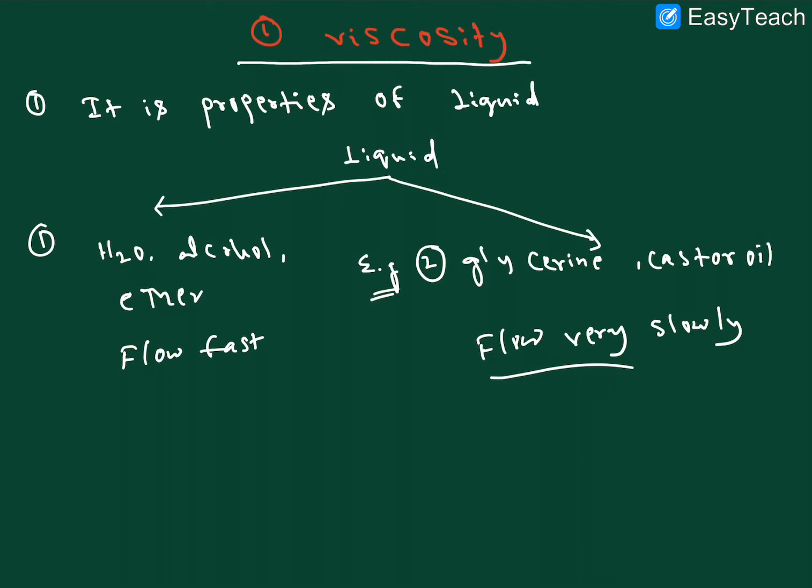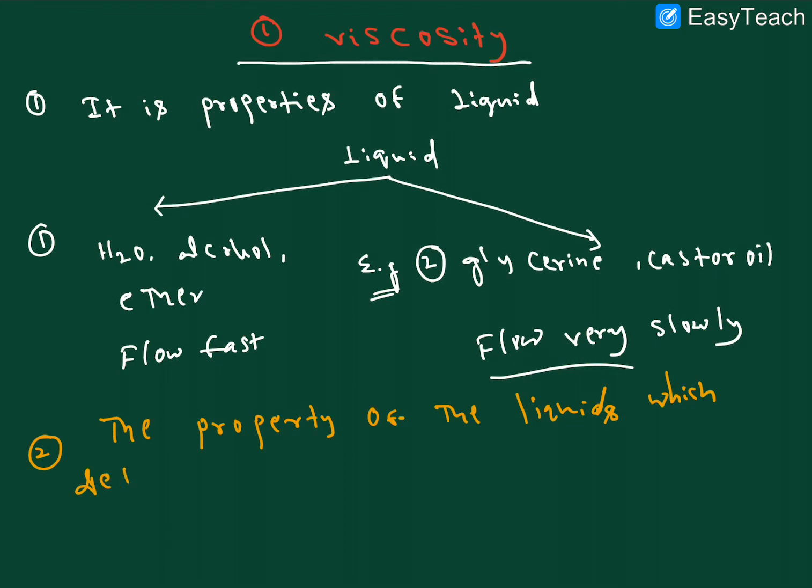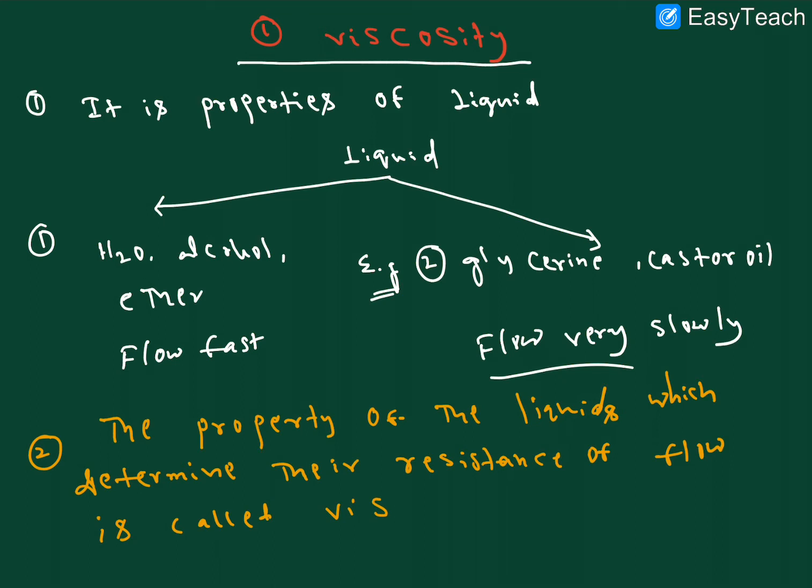The property of a liquid which determines its resistance to flow is called viscosity.